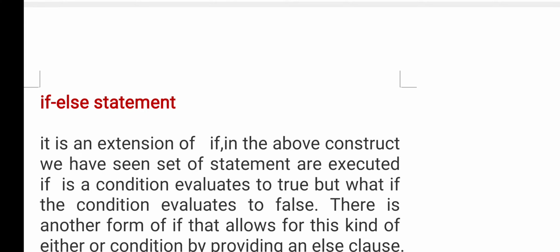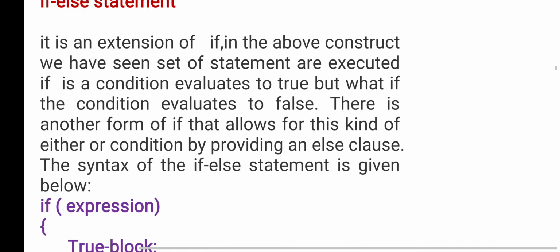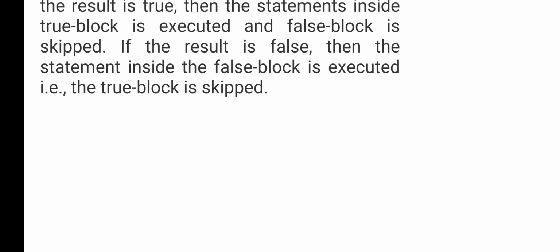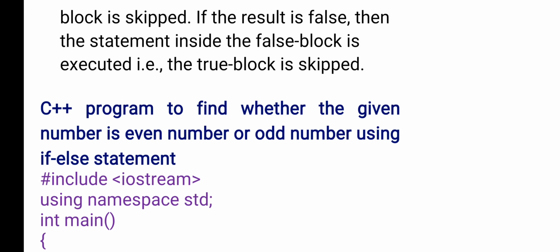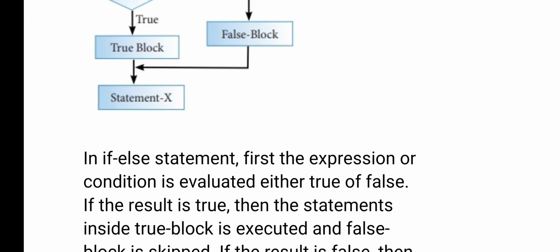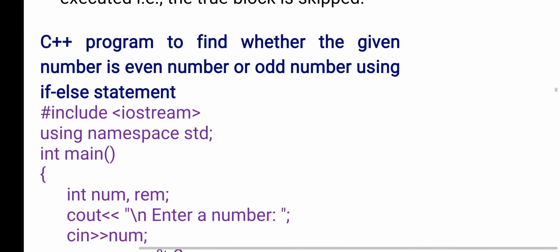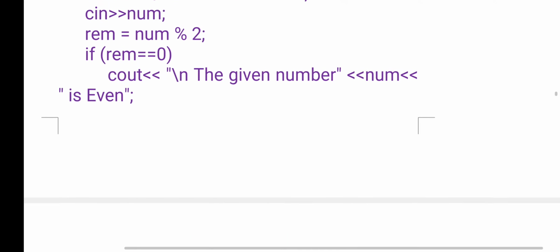In this, if the outer condition is true, then only we check the inner condition. If the outer condition is false, we won't check the inner condition. Next, the fourth one, the if else if ladder, which we will discuss, is the fourth form of if else.